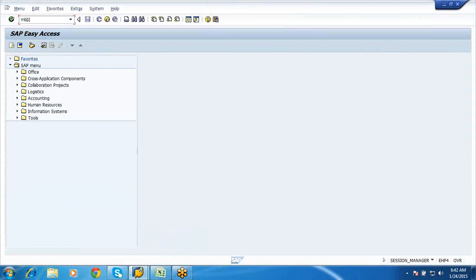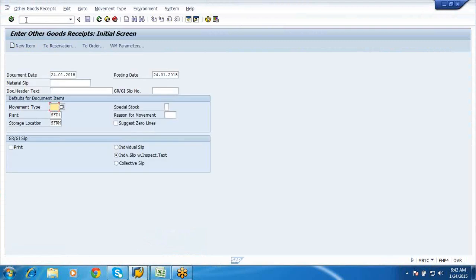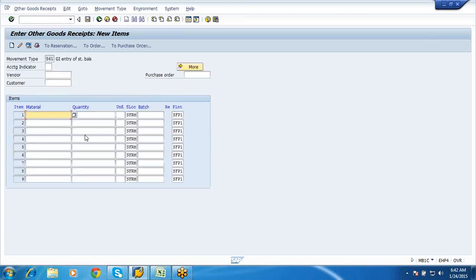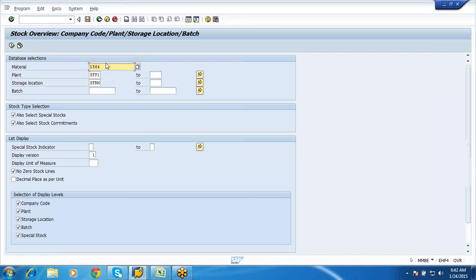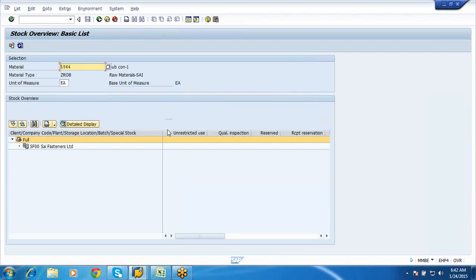So to upload the stock we can use MB1C. We can give here 561 movement type and say enter. Before going to that, let us check the stock for these sub-assemblies. MMBE. So 1564, this is the one. See here, it is blank, we don't have any stock at all.